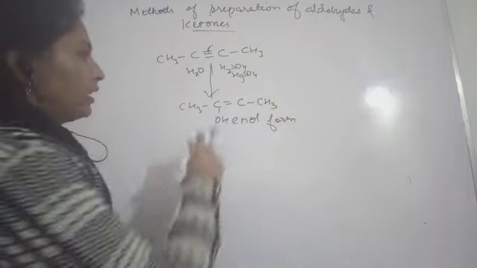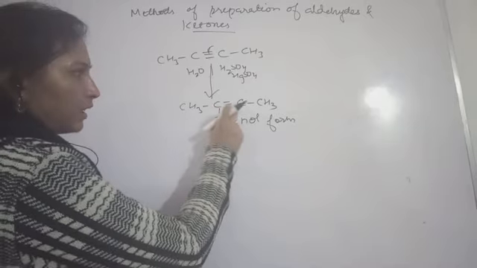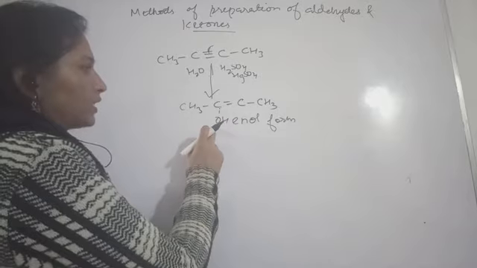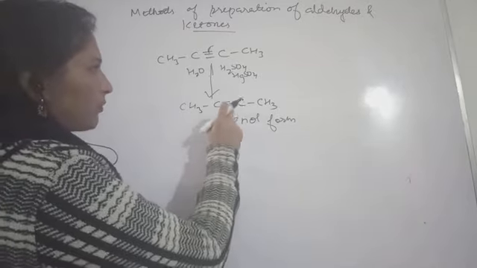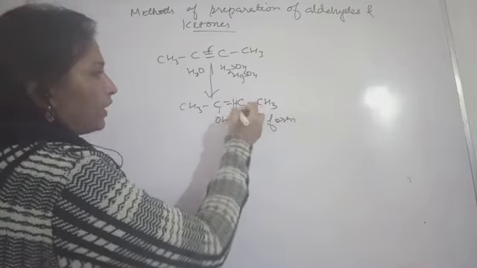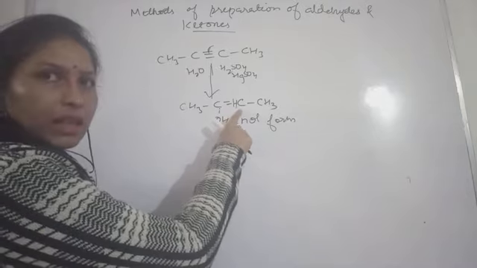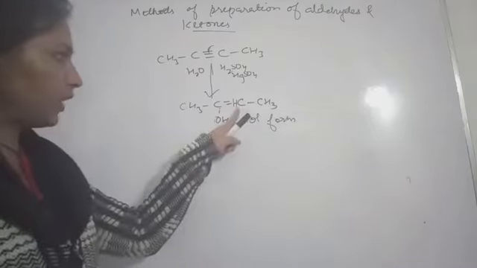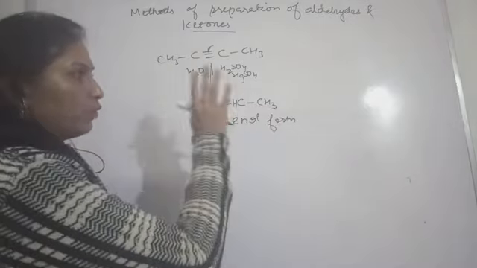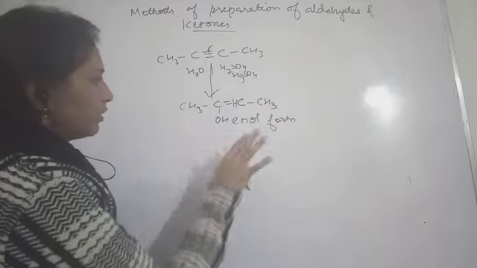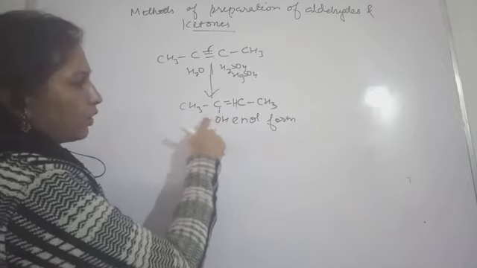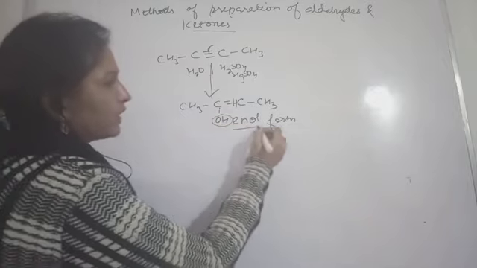Nicely check it out. This alkene group means the double bond is present between carbon, and this hydroxyl group will be present with this, and here you are having this only one carbon. So one hydrogen will be associated with this carbon. Now the valency is satisfied. This carbon already had 4 valencies satisfied. Here also everything is okay. Now see here, this is double bond and this is OH, alcoholic group. So this will be called as enol form.